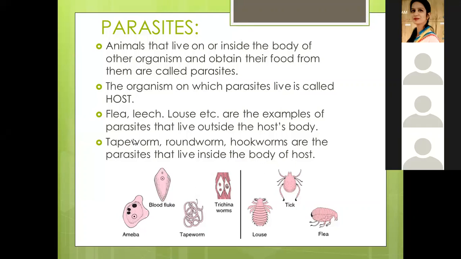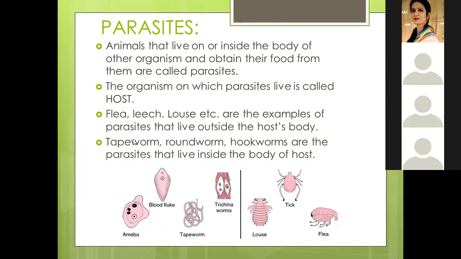Okay, louse means जुए, which live in the head. They live on our head, the scalp. They suck our blood. That means they obtain their food from us, human beings. Similarly, there are certain bugs or mosquitoes that feed on human blood. They suck our blood. A leech has a sucker. It sucks the blood of the host.